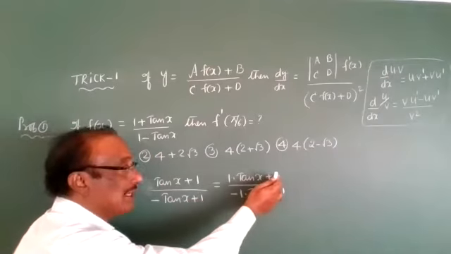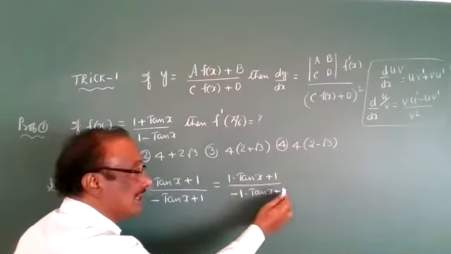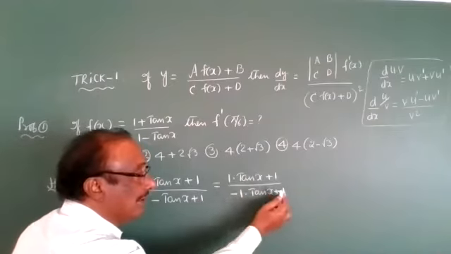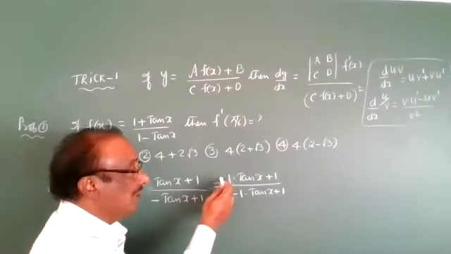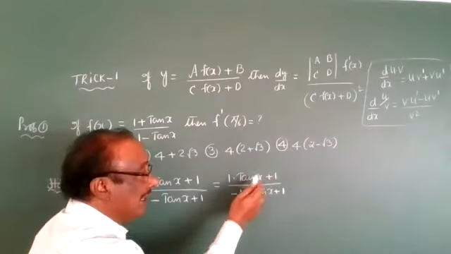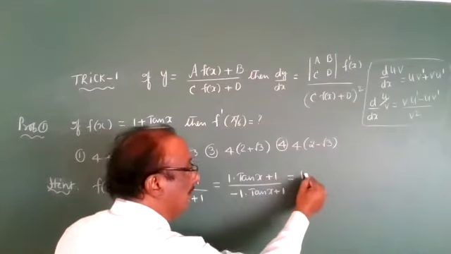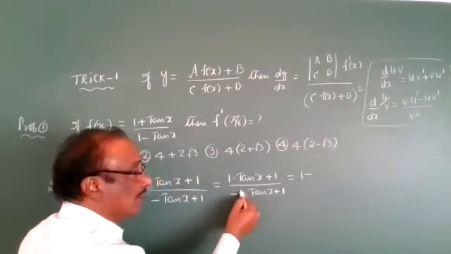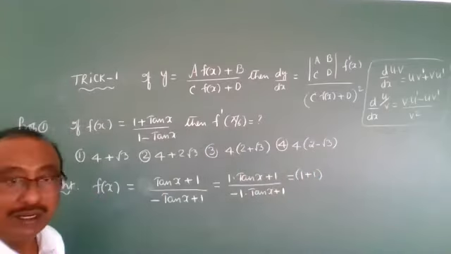A into f of x plus b, a constant, b constant, c constant, d constant; ad multiplication, no need to write, so determinant is not necessary. See, ad minus bc: ad, 1 into 1 is 1, minus bc, 1 into minus 1 is minus 1, plus 1. Determinant value is completed.